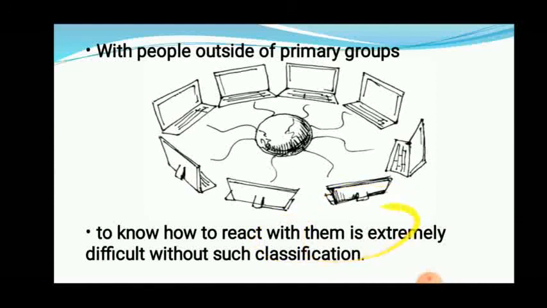How to behave, how to react, which kind of relation I should maintain with a person outside of our family, we get the answer to all of that through stratification. Okay. So it simplifies man's world for maintaining relations with the community or society. So those are the 4 functions of stratification.